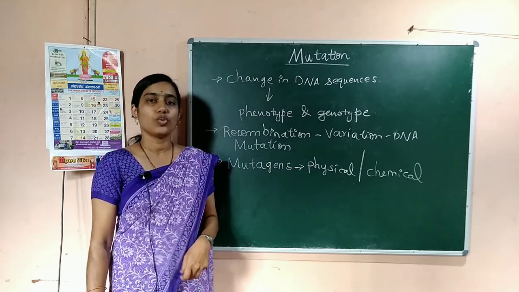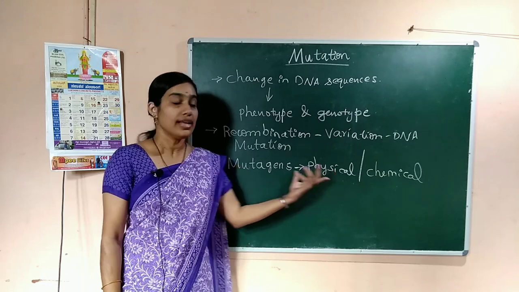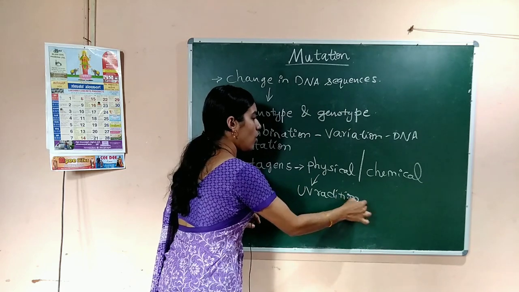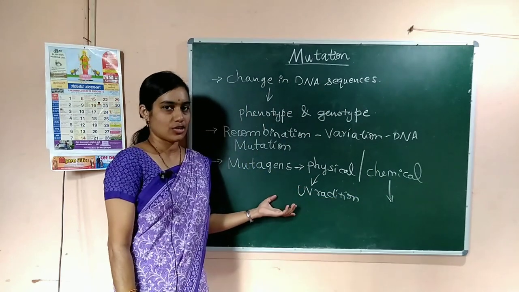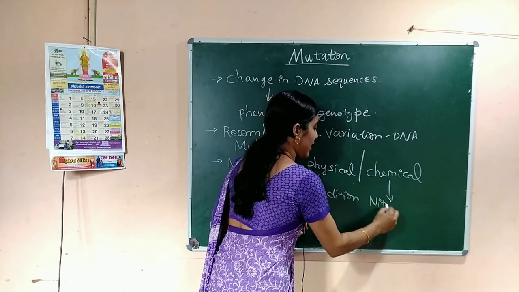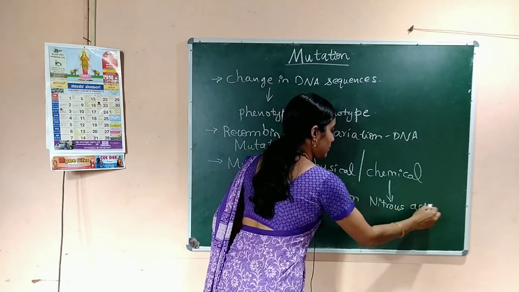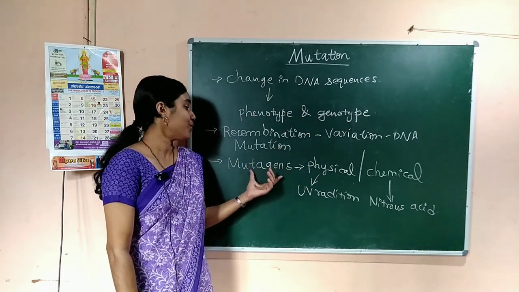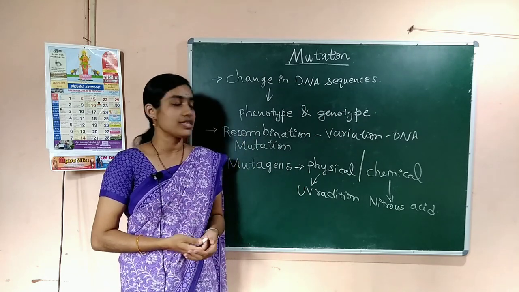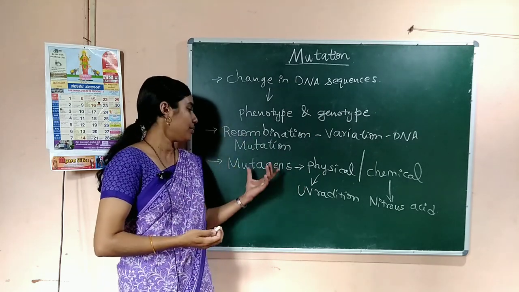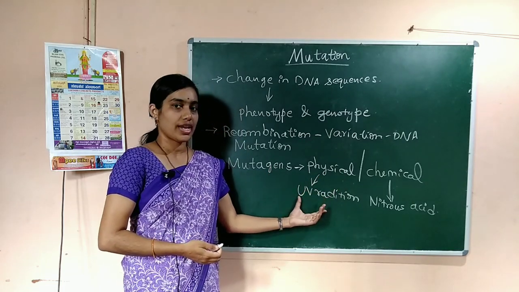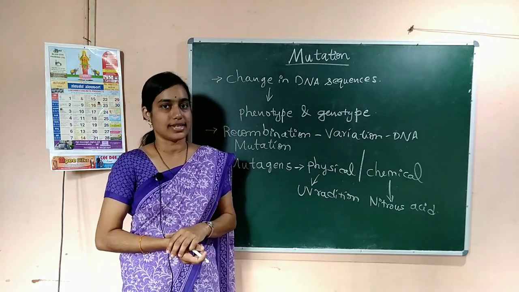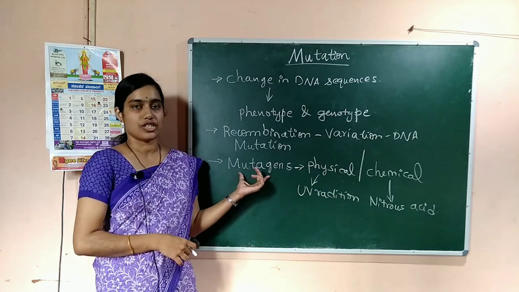Mutagens may be physical, like UV radiation, or they may be chemical agents, like nitrous acid. So this is what the mutagens are.